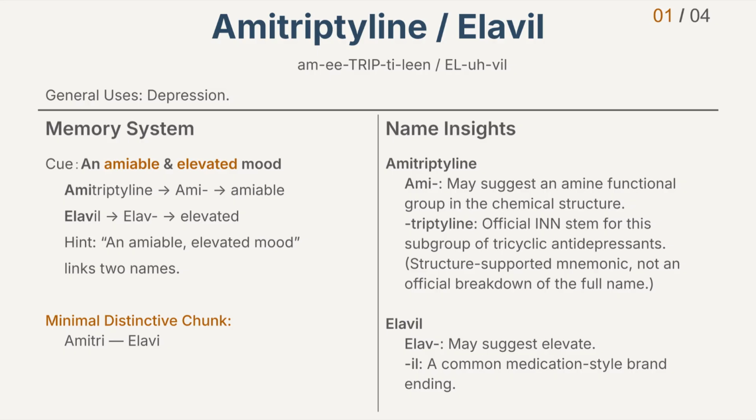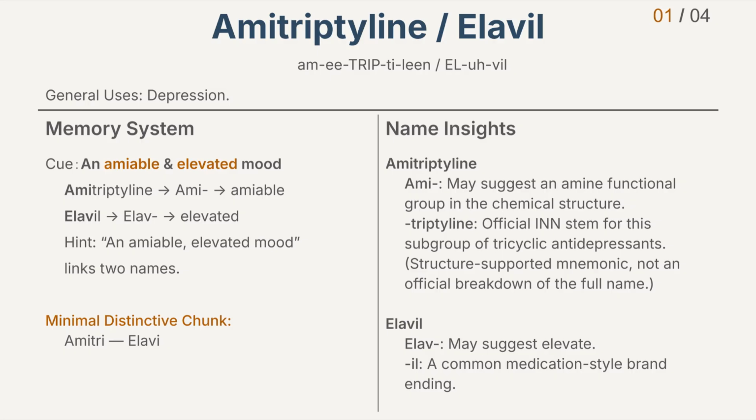Now let's briefly look at the name insights. Breaking a name into parts can sometimes make it easier to remember. First, the generic name Amitriptyline. Emi may suggest an amine functional group in the chemical structure. The ending, triptyline, is the official INN stem for this subgroup of tricyclic antidepressants. This is a structure-supported mnemonic, not an official naming breakdown.